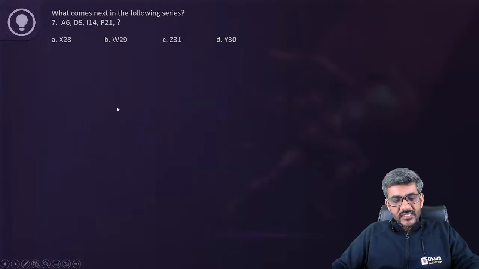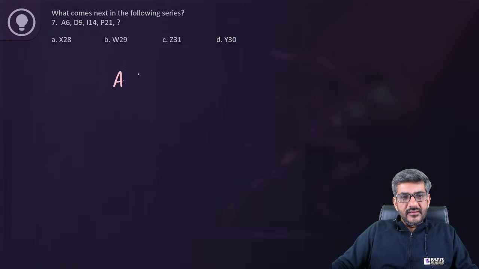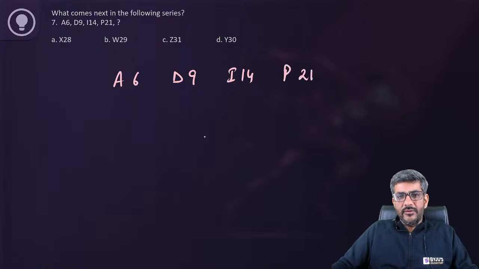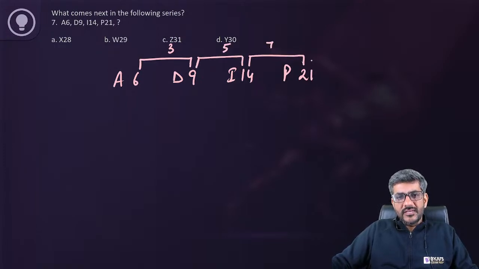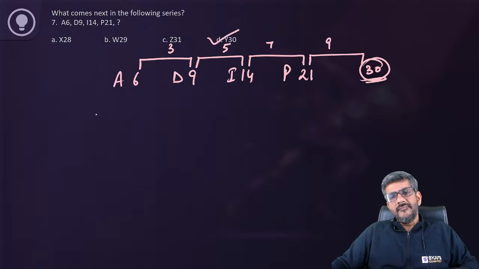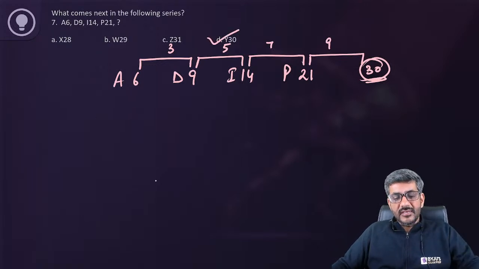So what comes next in the following series? It says A 6, D 9, I 14 and P 21. Okay. 6 plus 3 is 9. 9 plus 5 is 14. 14 plus 7 is 21. So next has to be 21 plus 9, that is equal to 30. Just by that you get the answer as D.